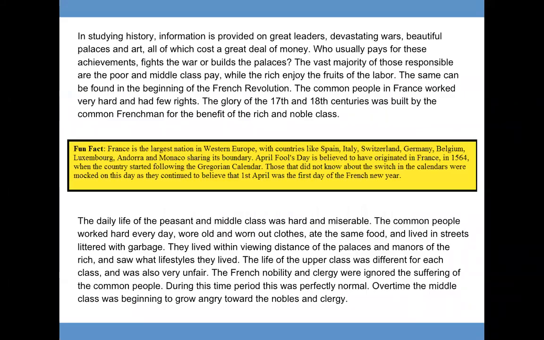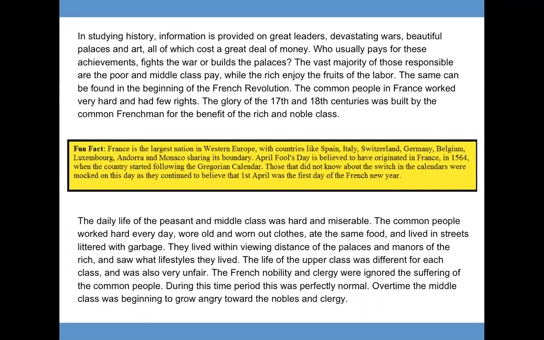In studying history, information is provided on great leaders, devastating wars, beautiful palaces, and art, all of which cost a great deal of money. Who usually pays for these achievements, fights the war, or builds the palaces? The vast majority of the time, the poor and middle class pay, while the rich enjoy the fruits of their labor. The same can be found in the beginning of the French Revolution.